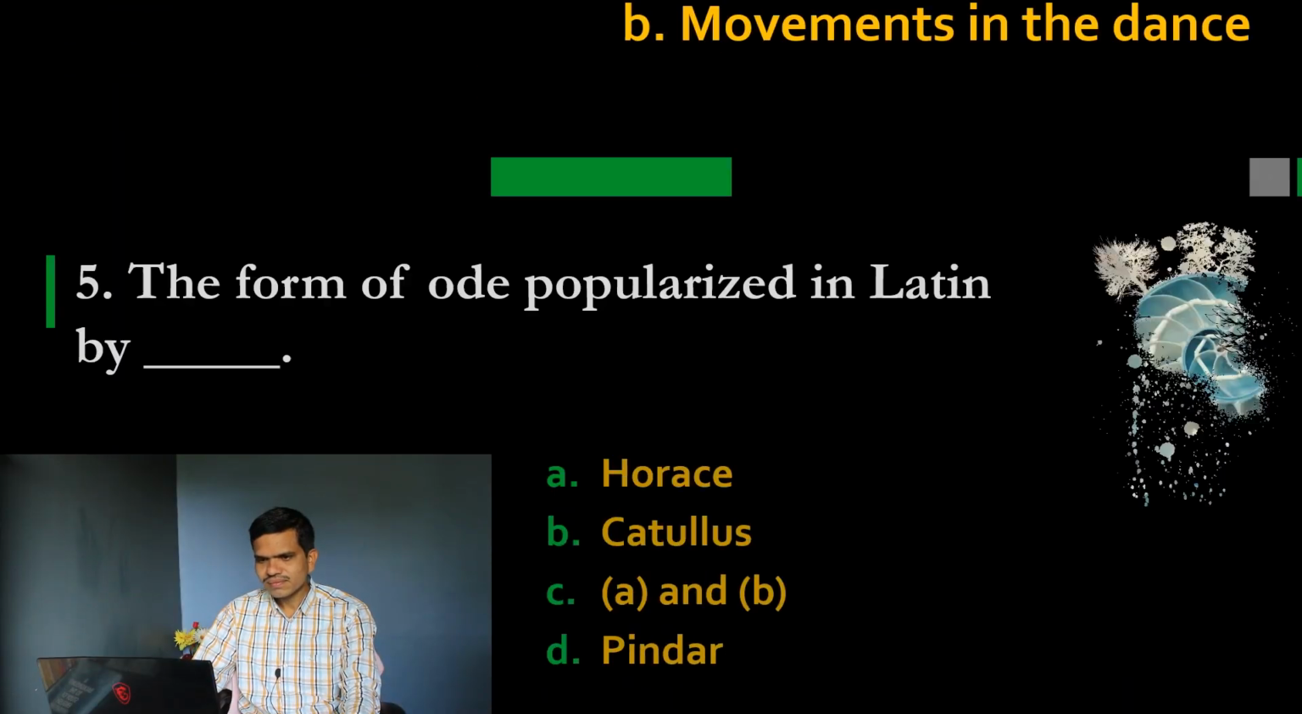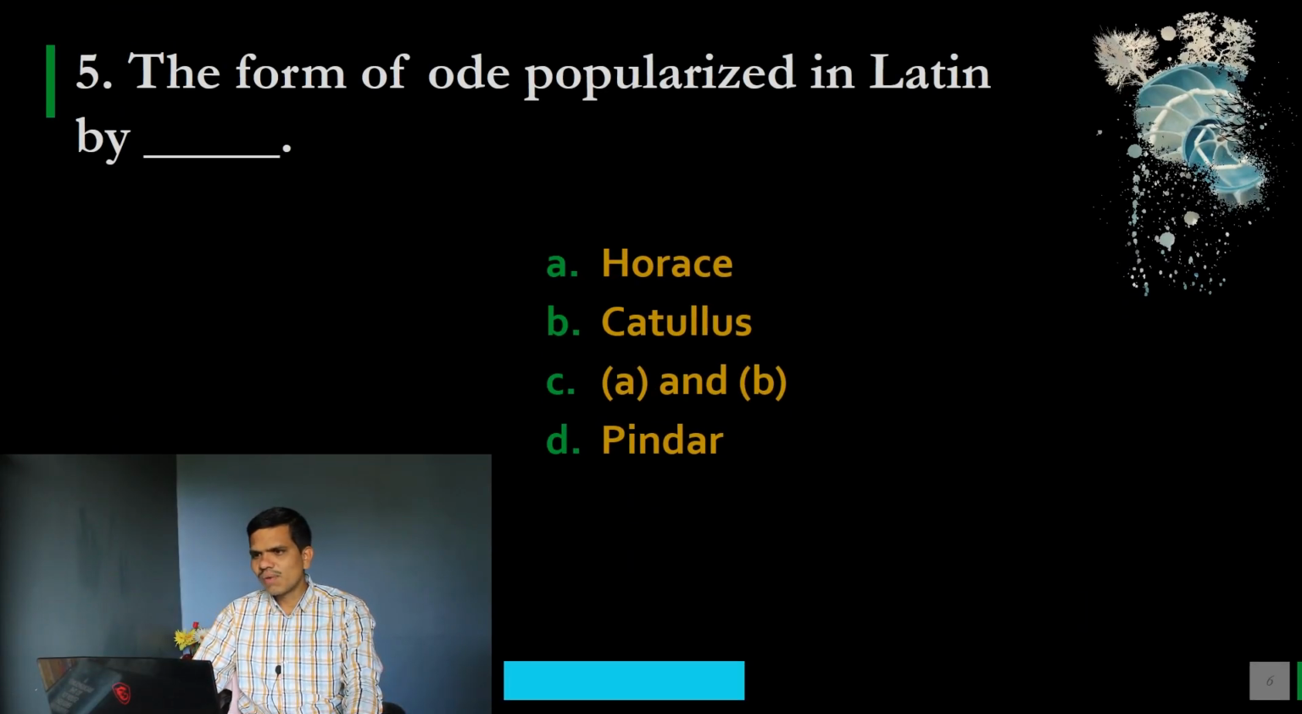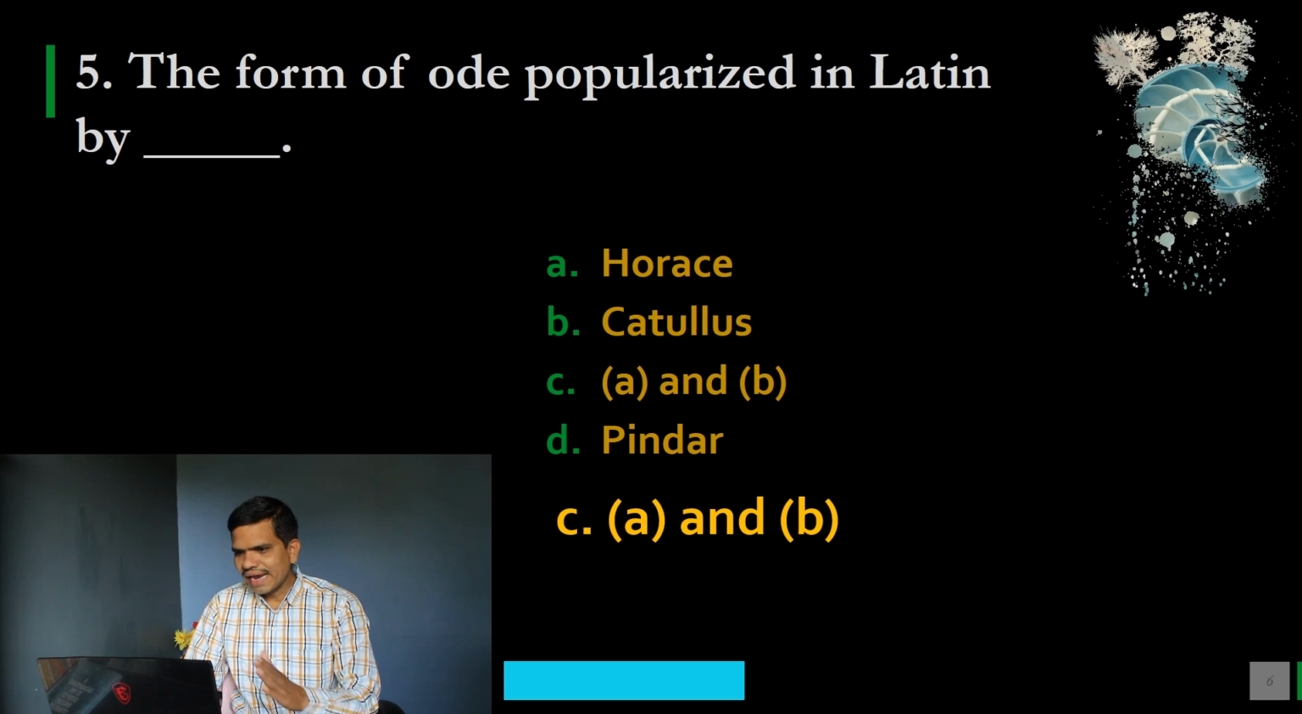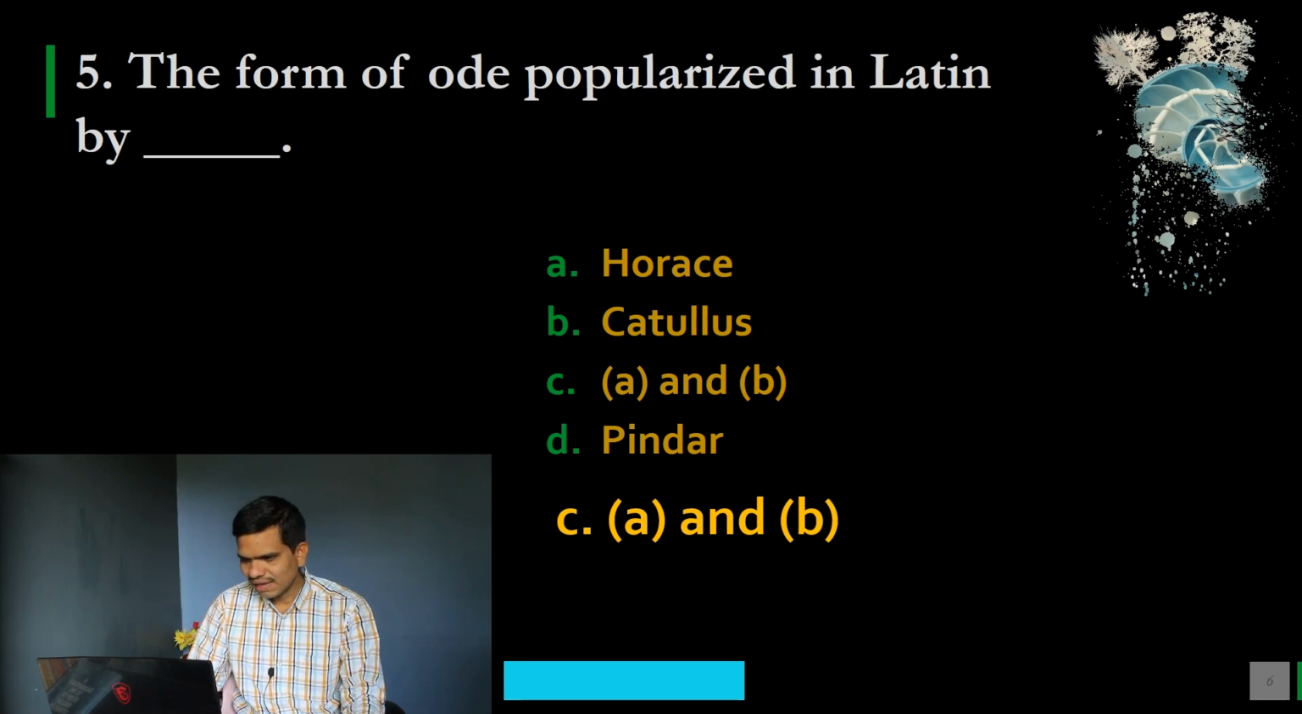Next, number 5, the form of ode popularized in Latin by. Who popularized this ode in Latin? We have options A, Horace, B, Catullus, C, A and B, and D, Pindar. Please note down your option, and the correct option is C, A and B, meaning Horace and Catullus popularized this form in Latin.